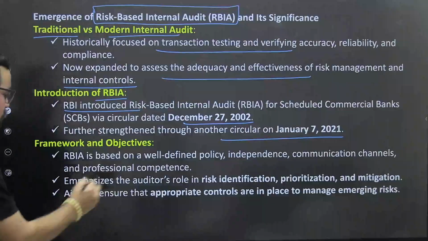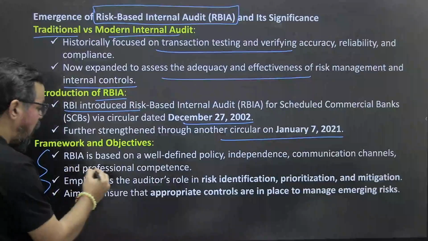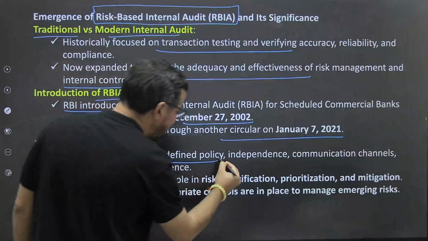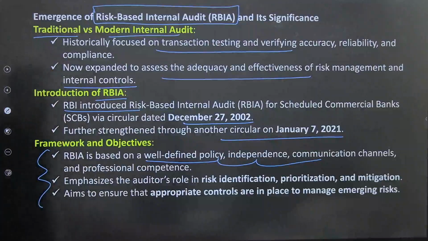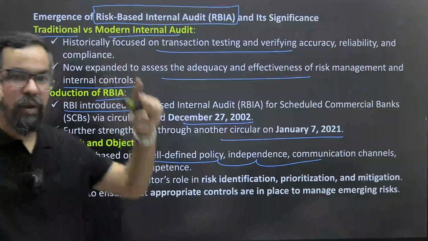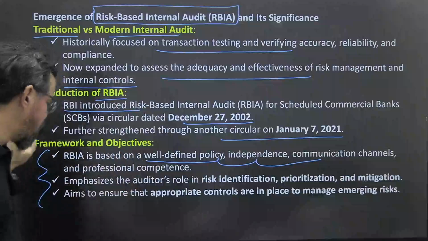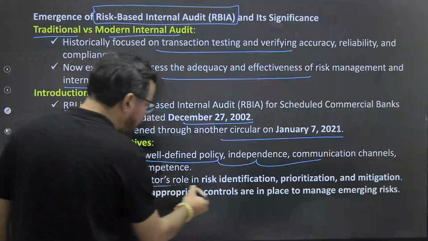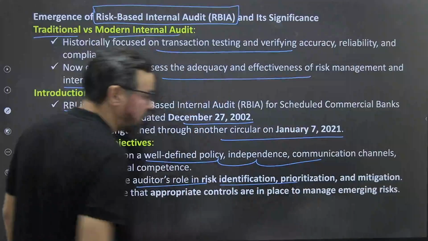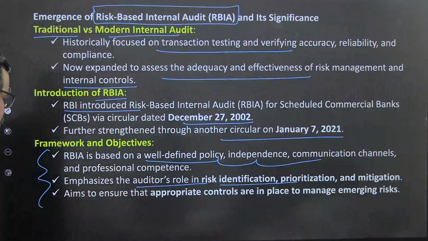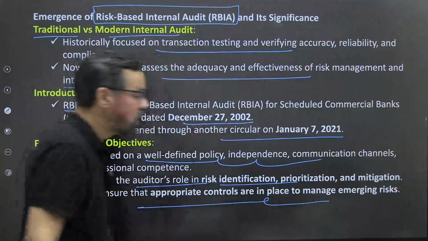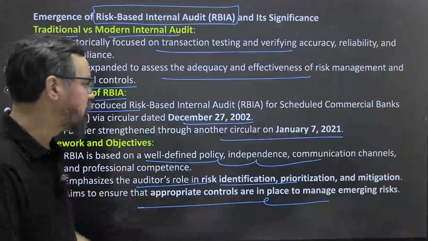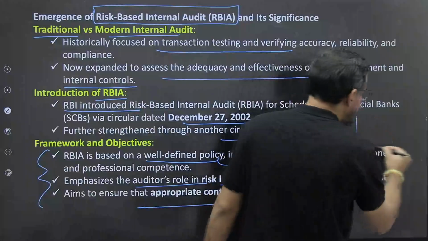Okay? Framework and objective. Risk-based internal audit is based on well-defined policy, independence, communication channels, and professional compliances. Basically, we do have a proper risk management framework for this. It emphasizes the auditor's role in risk identification, prioritization, and mitigation. It aims to ensure that appropriate controls are in place to manage emerging risk. Okay, so as I told you, we do have a risk management framework.